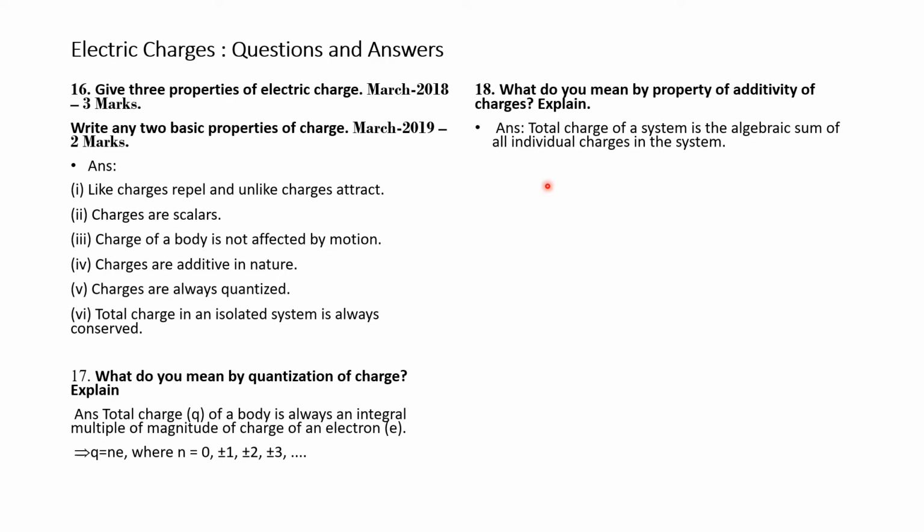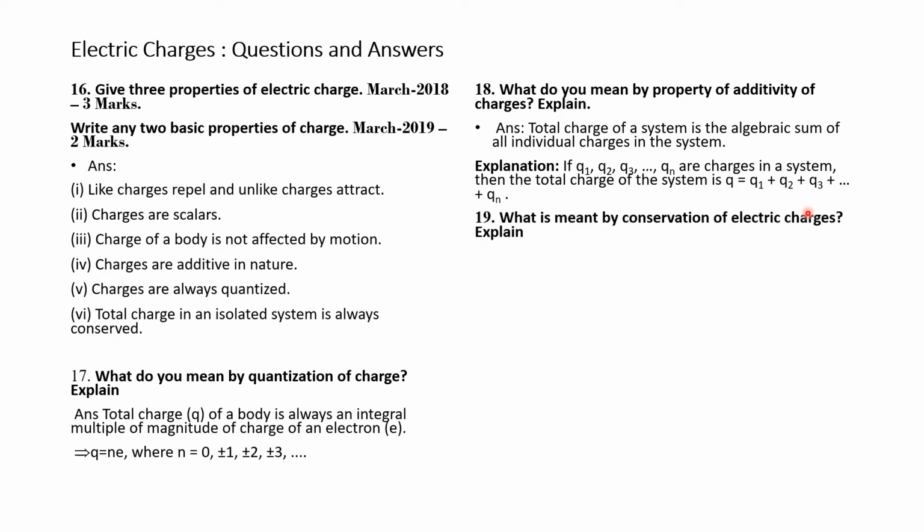That is, the total charge Q is equal to Q1 plus Q2 plus Q3 plus etc. That is the algebraic sum. Explanation. If Q1, Q2, Q3 up to Qn are charges in a system, then the total charge of the system is Q equal to Q1 plus Q2 plus Q3 plus etc. up to Qn. That is the algebraic sum.